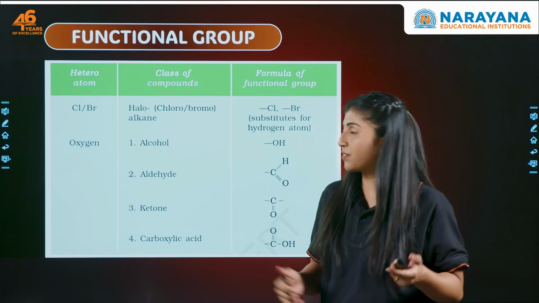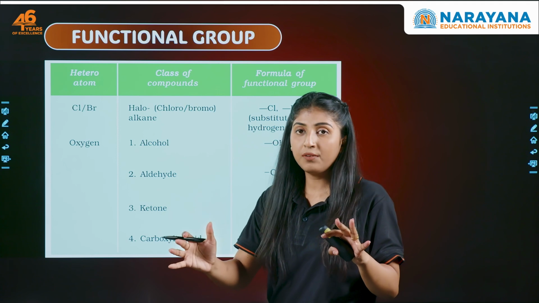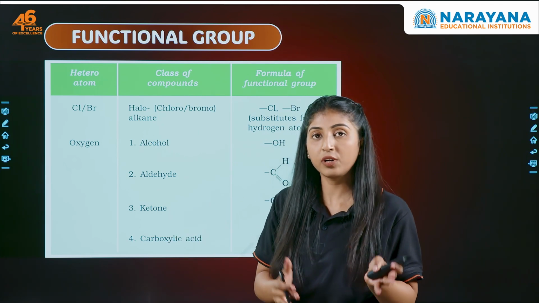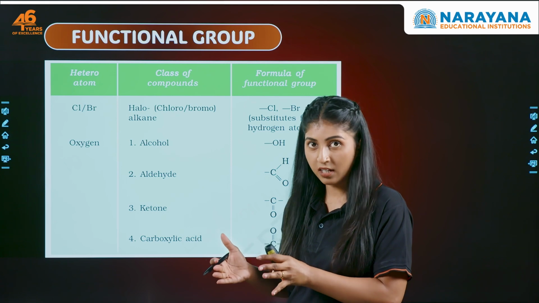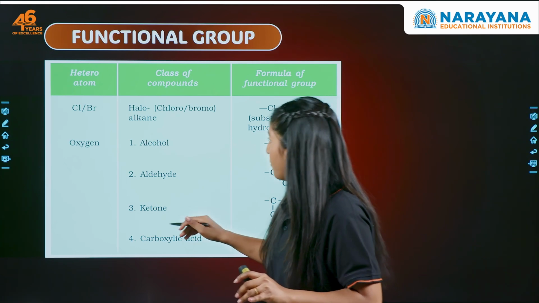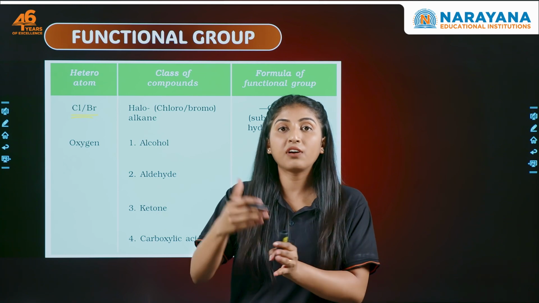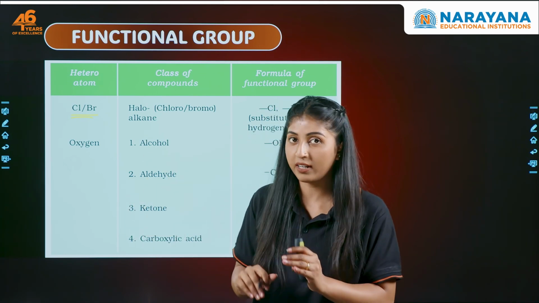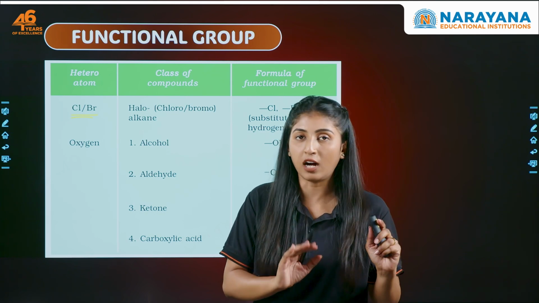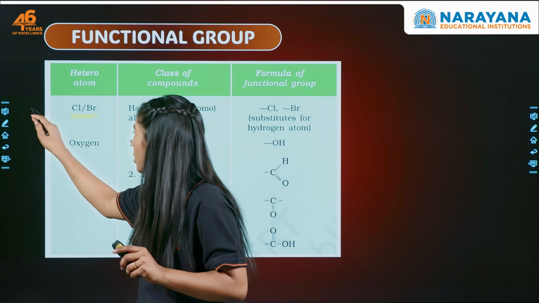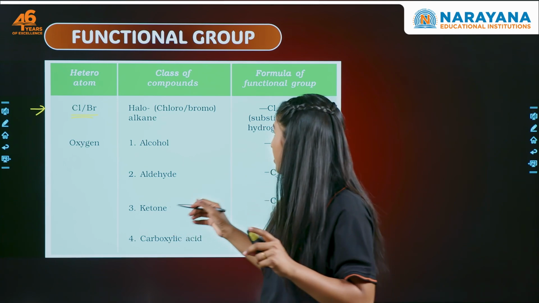Now let's see the different functional groups. Here in this grade we are going to limit our understanding to certain functional groups. If we have a heteroatom, meaning carbon या hydrogen के अलावा if we have a different atom, we call it a heteroatom because it's an atom other than the atoms that are present in the hydrocarbon. So we have a heteroatom like chlorine or bromine. They give us what? Halo compounds.